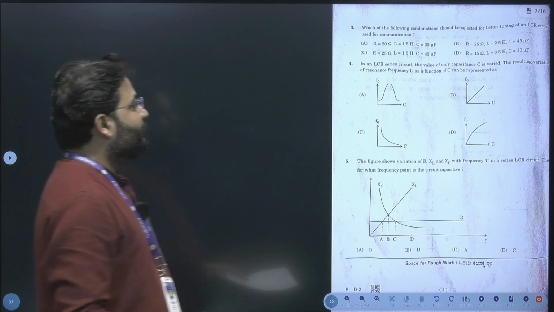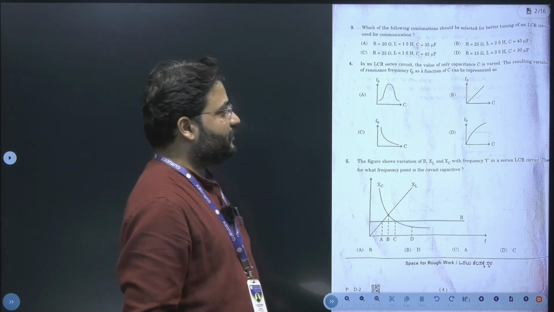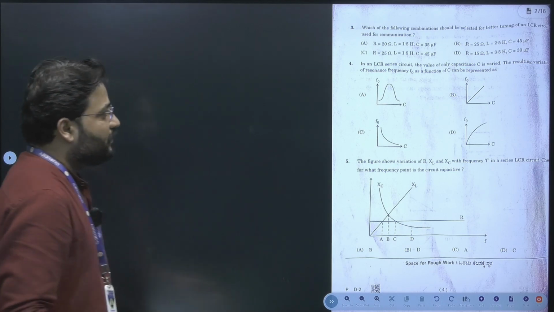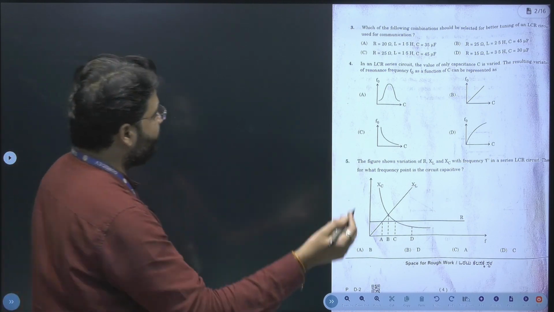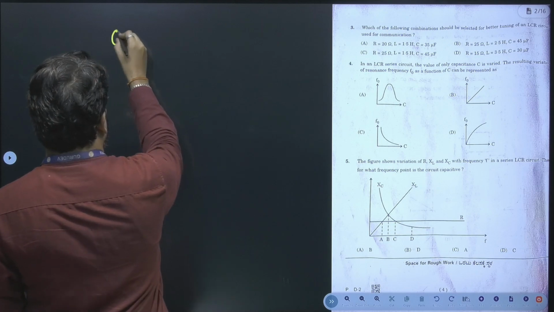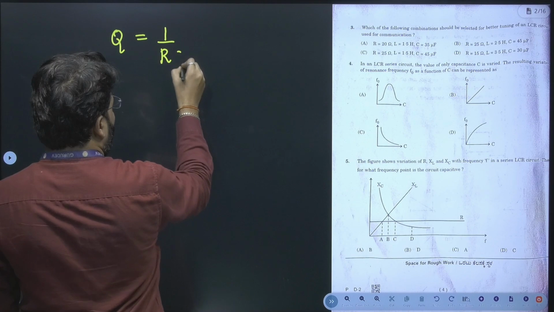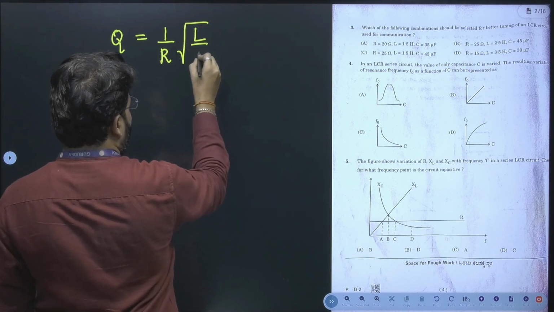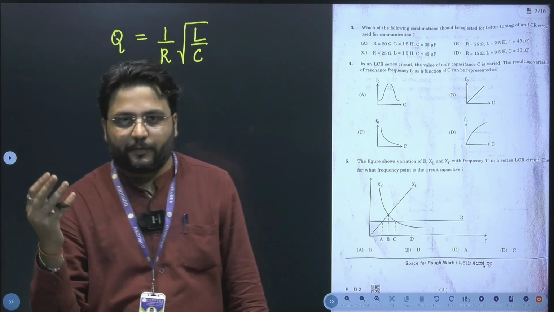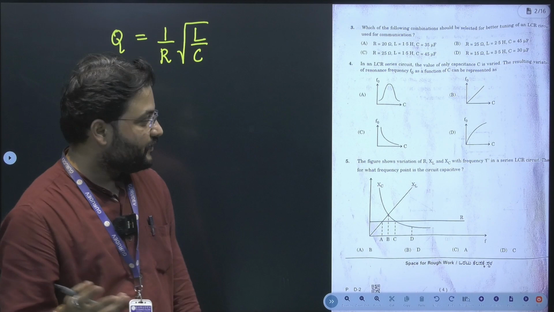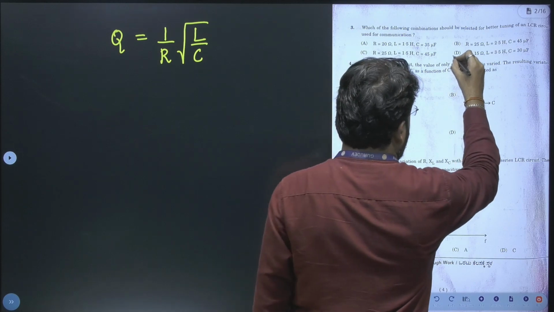Next question, it's question number 3. This is from the AC chapter, and you have to find out a better tuning circuit. And obviously we have to take quality factor into consideration. Quality factor formula is 1 divided by R root LC. By seeing this, we have to understand that only the option which has L greater and C lesser should be the right answer, and the right answer should be option D.